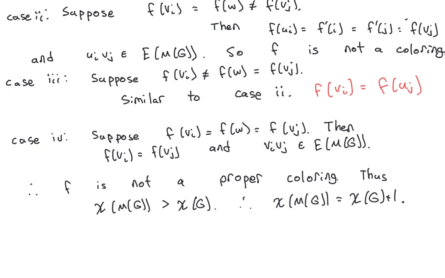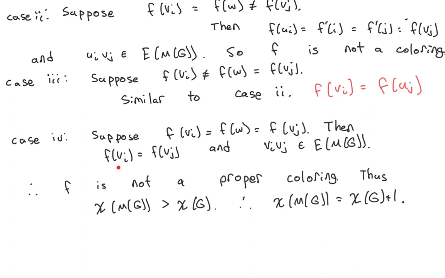So then you start to see case 4, f of vi is equal to f of w, and f of w is equal to f of vj. If you go through this argument, you would end up concluding that f of ui is equal to f of uj, but since ui and uj are not adjacent, that doesn't seem to be a contradiction. But it turns out you have a simpler argument. You're already declaring that these two vertices have the same color.